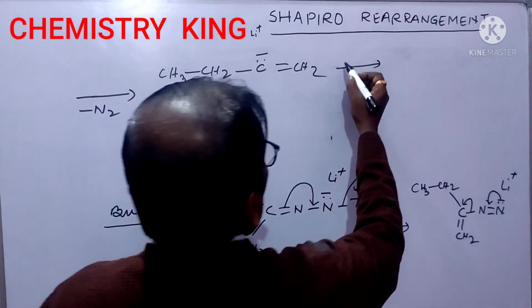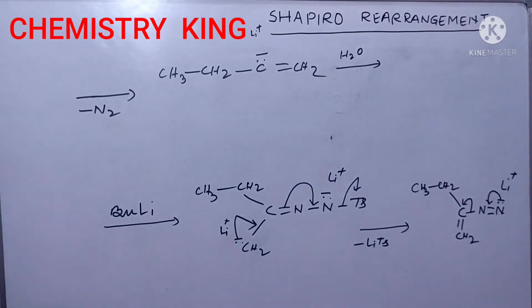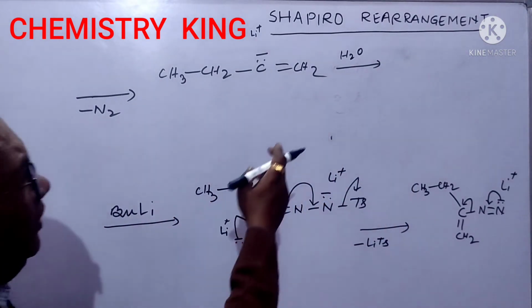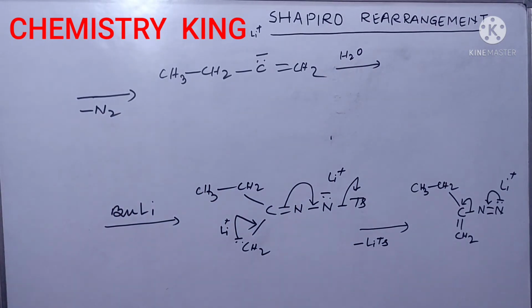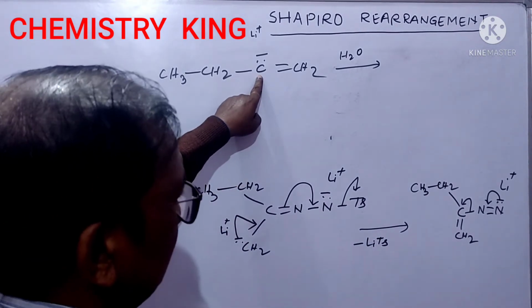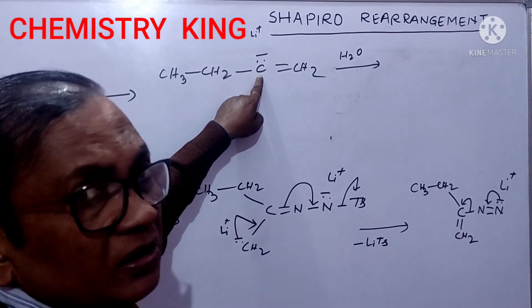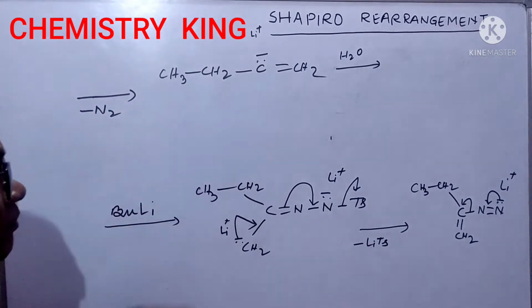Now H2O, it is hydrolyzed, it will release H plus, and H plus is an electrophile. Friends, this carbon is here a nucleophilic center, therefore an electrophile will come.